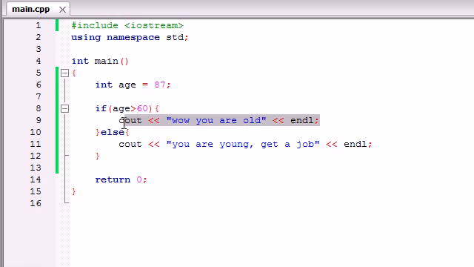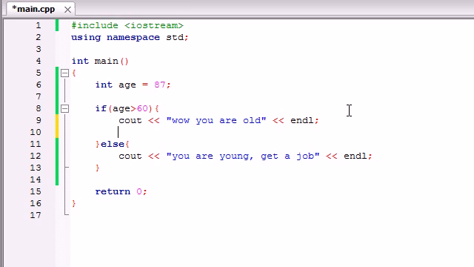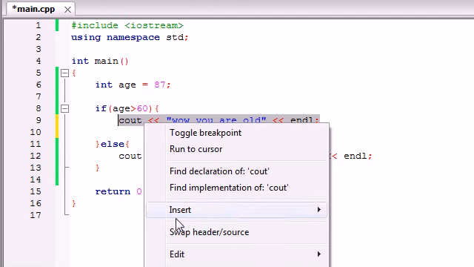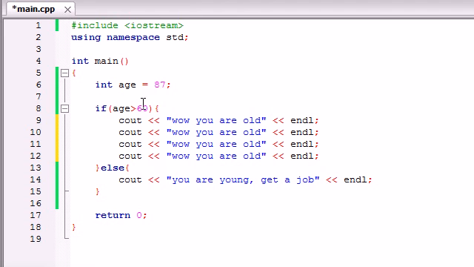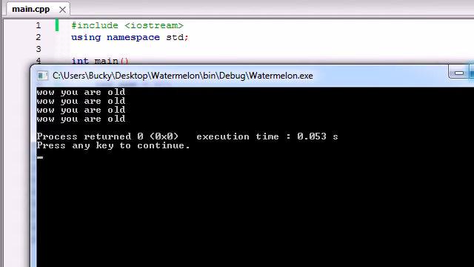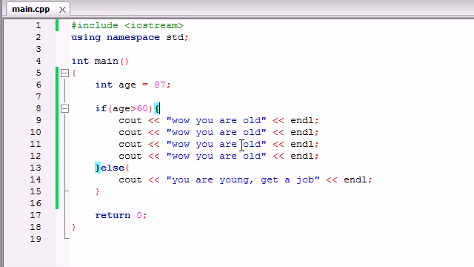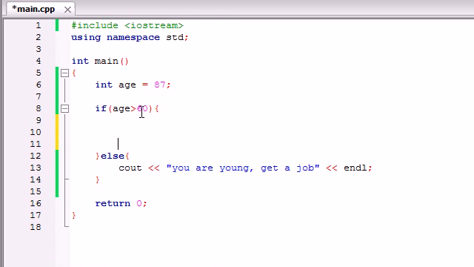I said that you can go ahead and run a line of code inside an if statement. Well, you can also run multiple lines of code just by putting them under each other. So if we copy this, we can paste it, paste it, paste it. It doesn't matter. You can run it 4 times as long as it's in between those braces right there.